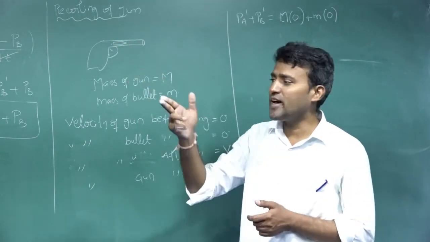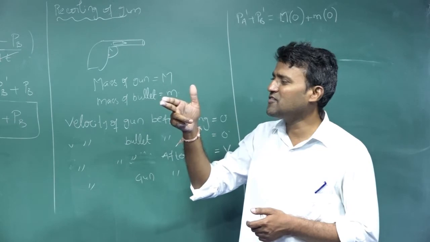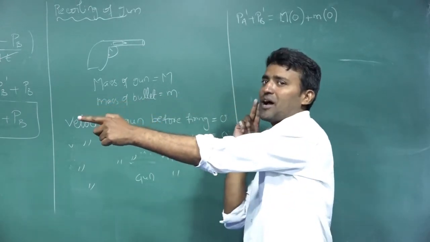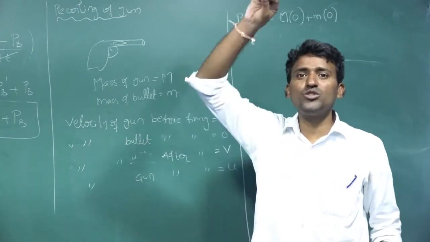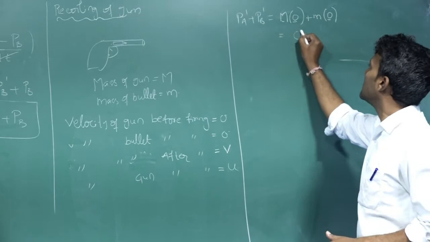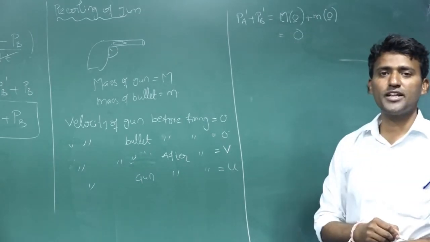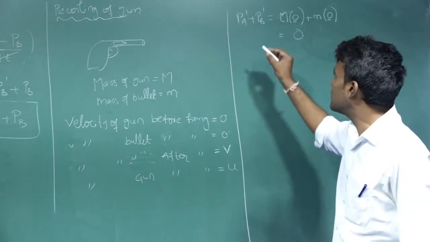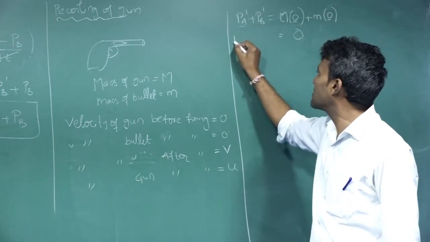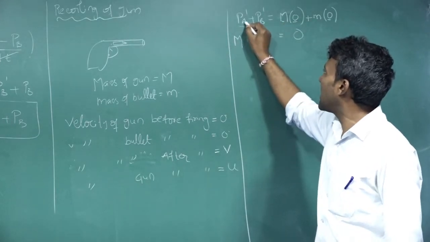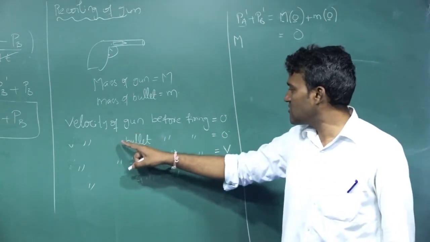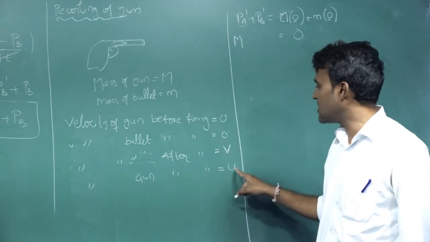Before firing, both are at rest, so total momentum is 0. After firing, the bullet goes forward and the gun comes backward. The mass of the gun is M, and the velocity of the gun after firing is u.